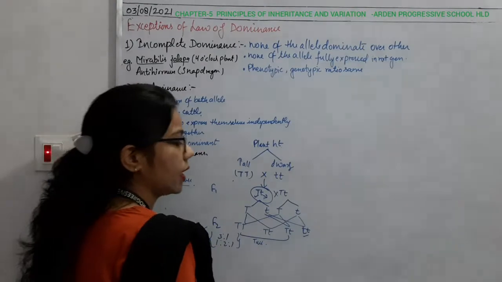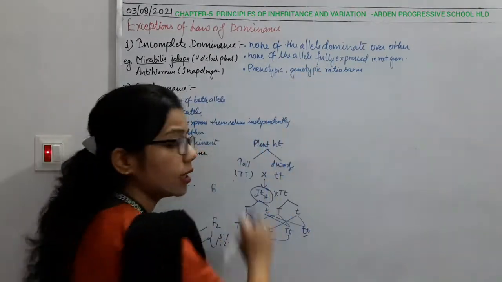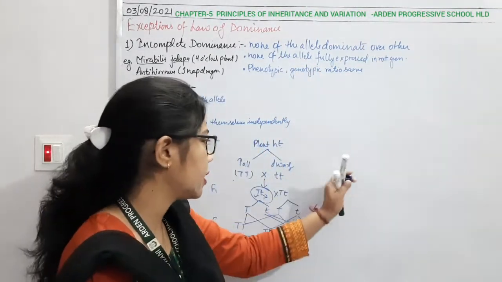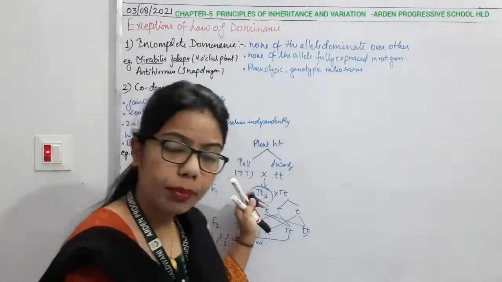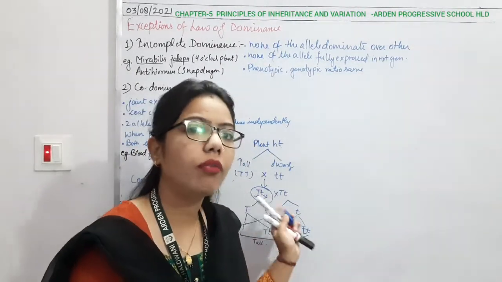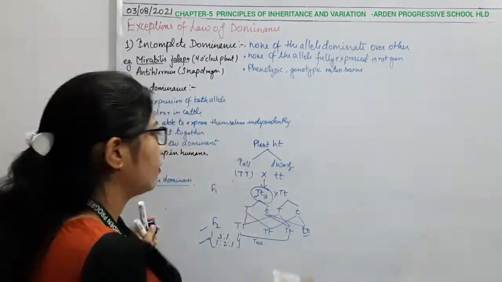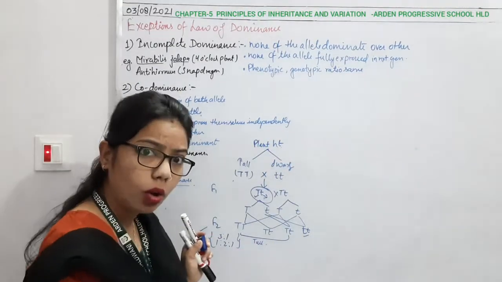Now we have to understand how this incomplete dominance is different from the previous one according to the law of dominance. Here I have explained all of the law of dominance.